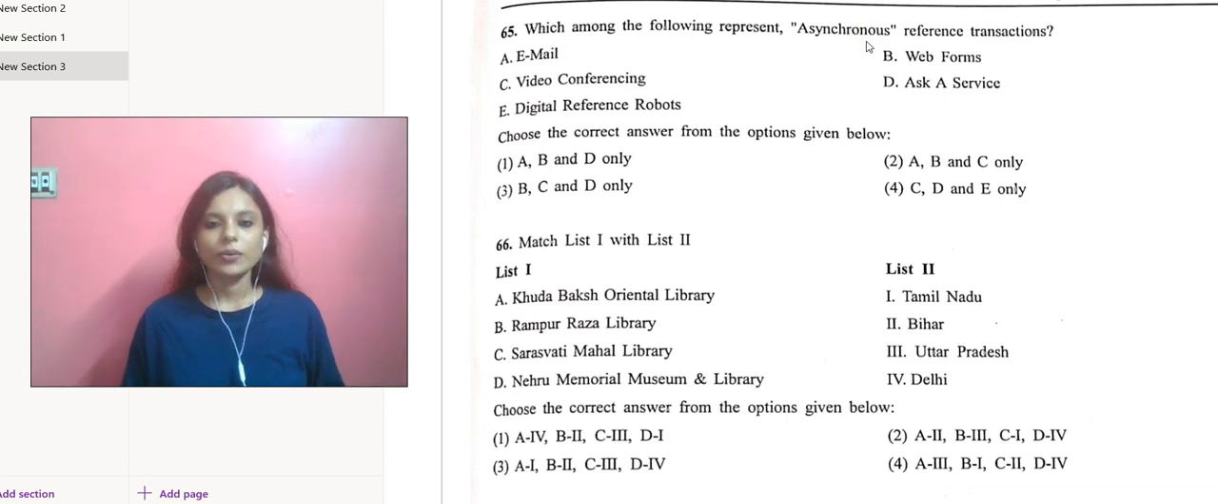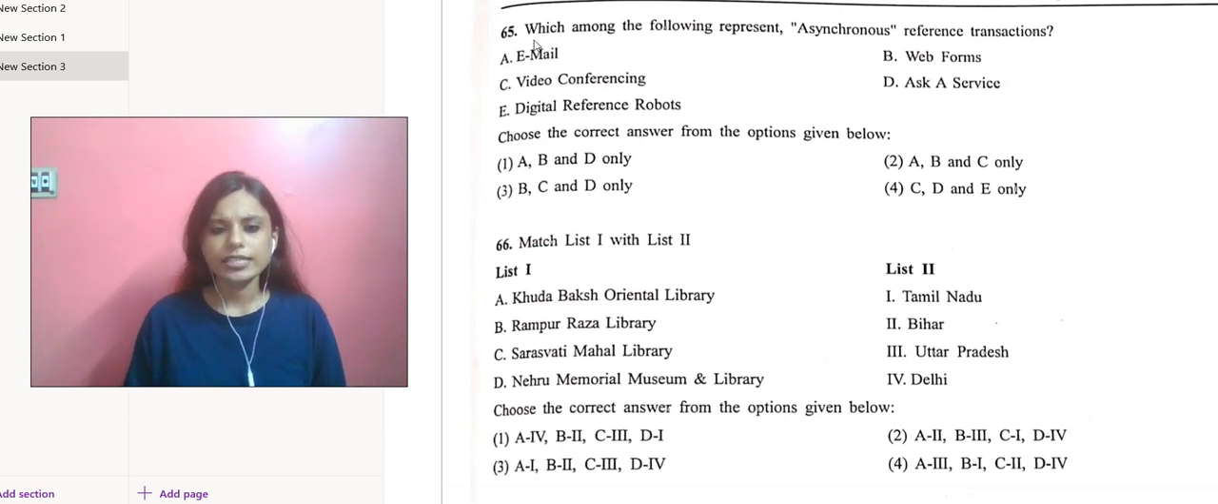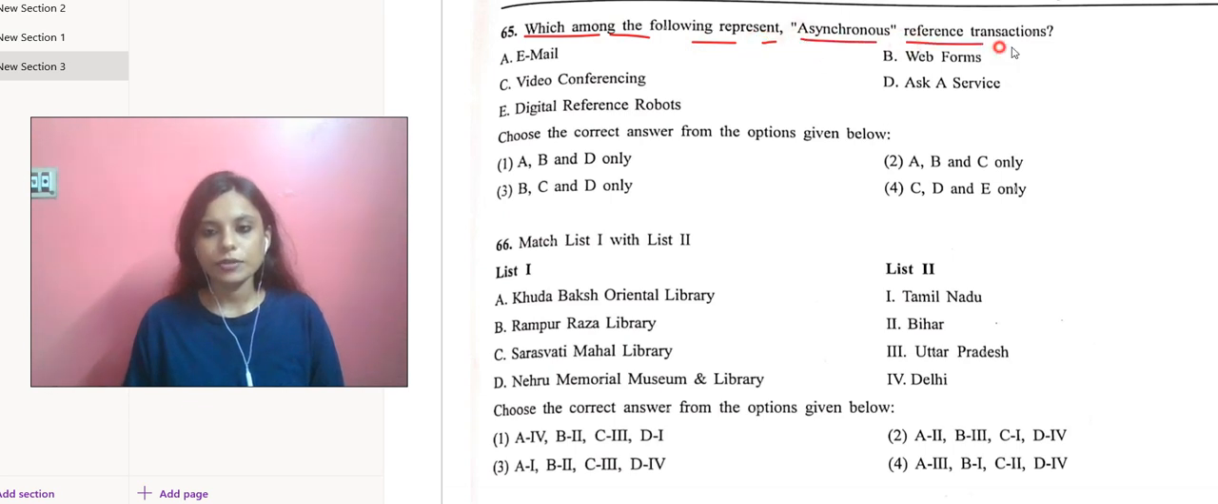This is a question paper from Information and Library Science and we are solving the MCQs. Let's get started with which among the following represent the asynchronous reference transactions. We are going to go with email over here, then web forms, and no, video conferencing is not there. Ask a service. So we are going with A, B and D.